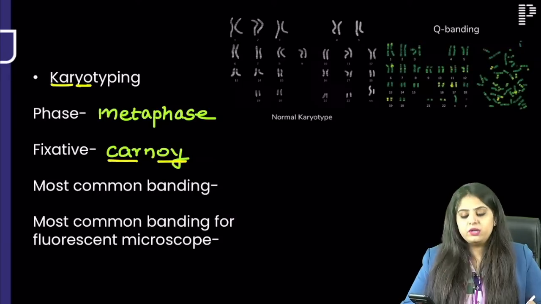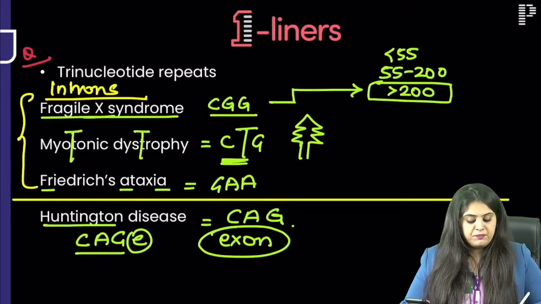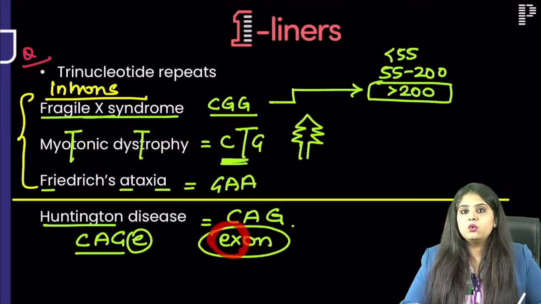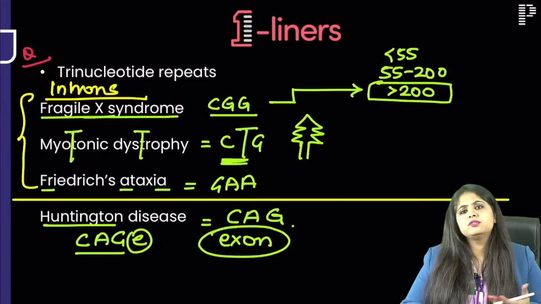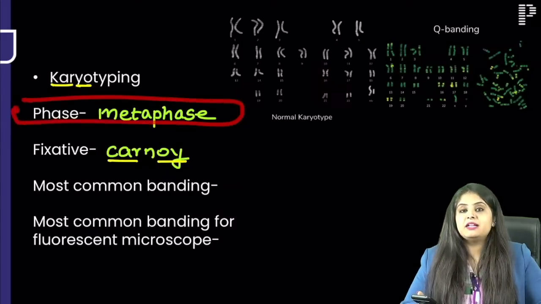Okay, Mansi said coding, non-coding in the previous one. So Mansi, I also said the same, right? Because exon is extrovert, that is the coding part. Intron is introvert, that is the non-coding part. So I've used other names for it, but the meaning is the same. Coming back, phase is going to be metaphase.